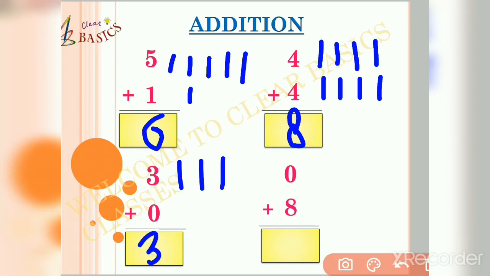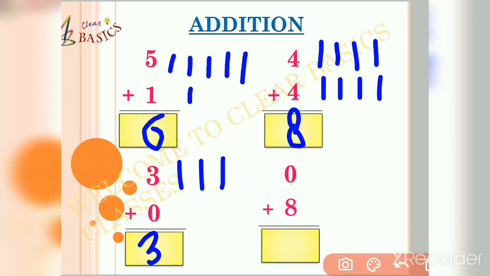Now let us come to the fourth problem. Here the first number is 0 and the other number is 8. So in one hand there are 8 sticks and the other hand is empty.